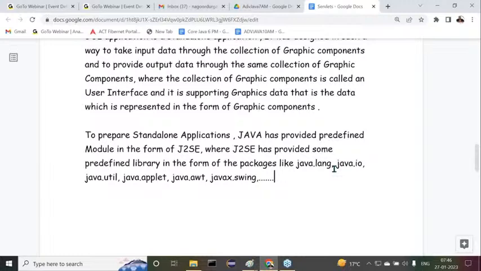So many things exist here. These are the J2SE packages that we have.